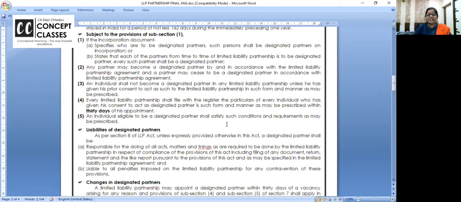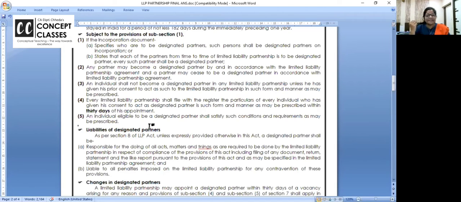Okay, right. One question is not discussed here. We are discussing designated partner. Then one question: can a minor become a partner? In the Partnership Act 1932, you all study the Act in foundation, and I am teaching accounting in inter. Can a minor become a partner? Yes, only for benefit. Can a minor become a partner in the LLP?